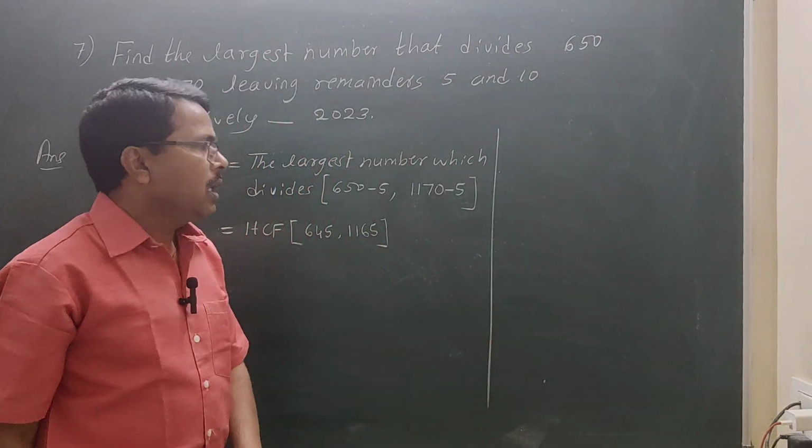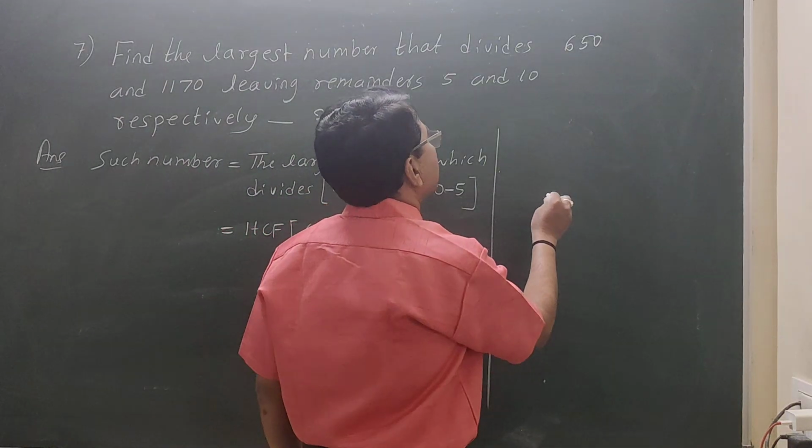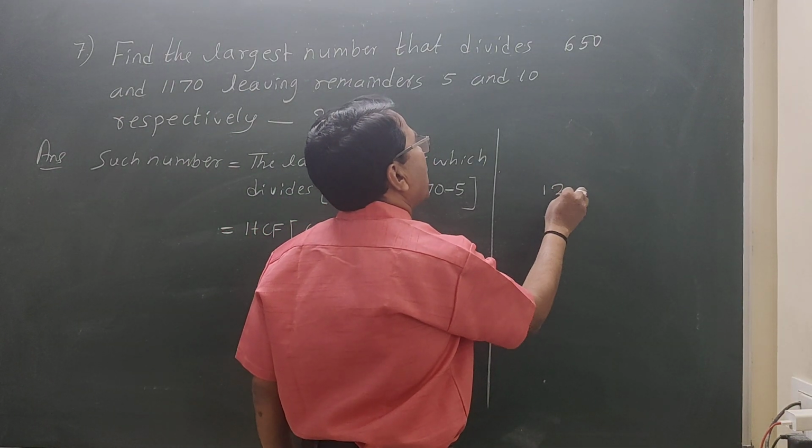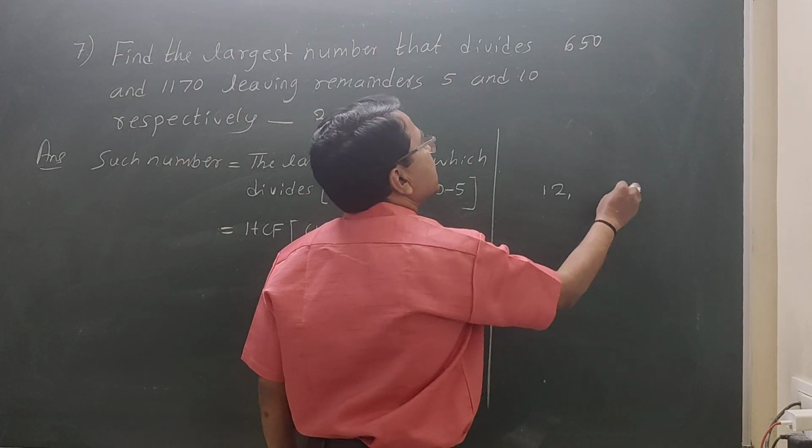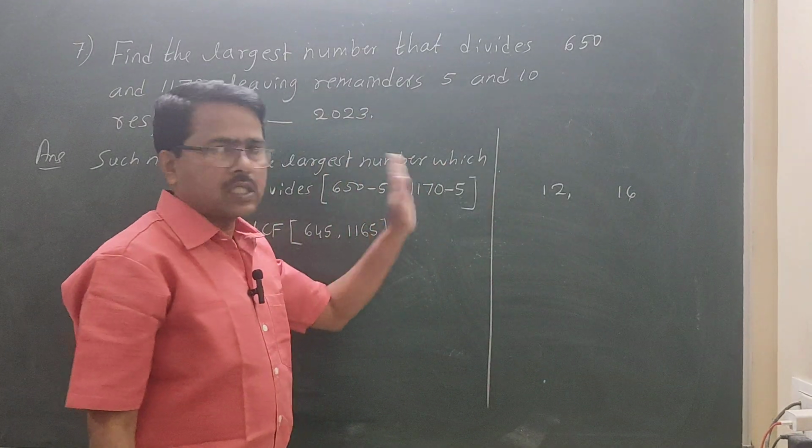See, for example, if there are two numbers, let us say 12 is one number and 16 is another number. Leave this question first.